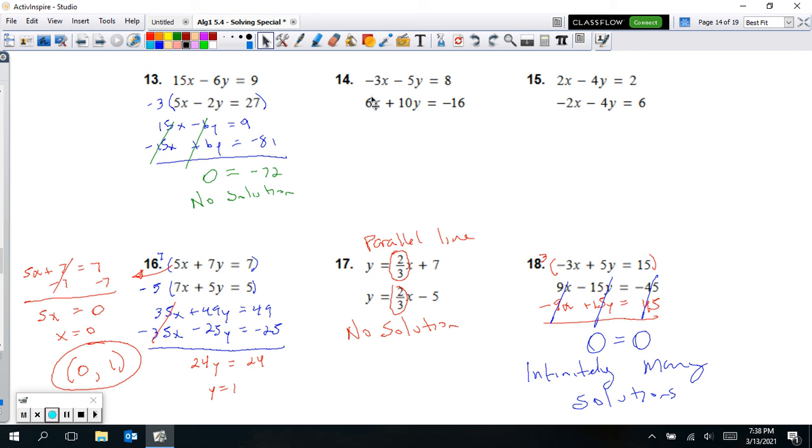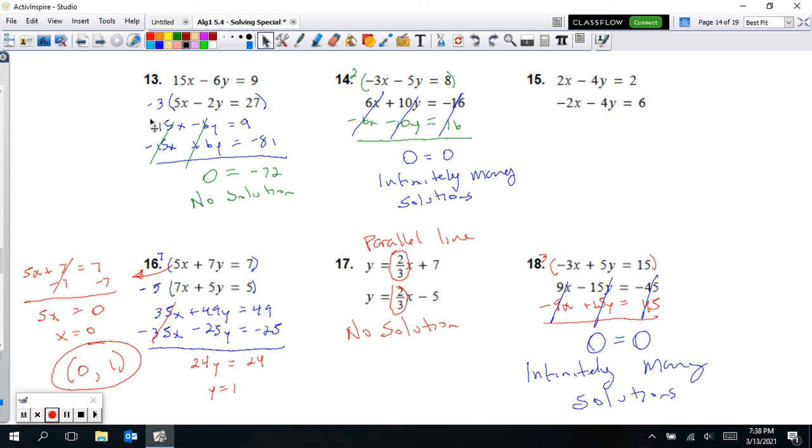On 14, we would want to notice that we need to multiply the top equation here. If I want to cancel out the x's, just multiply by 2. That makes a -6x on the top one. So multiply the top equation by 2. That would give us a -6x here, -10y, and then 16. And so that's going to cancel out our 6x's, cancel out 10y's, cancel out the 16's. 0 does equal 0. Infinitely many solutions is the answer for 14.